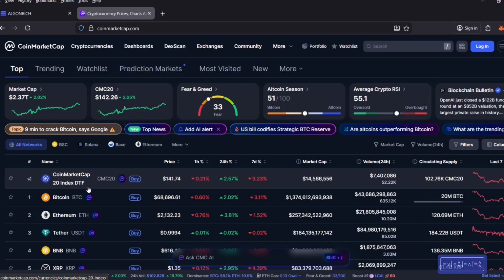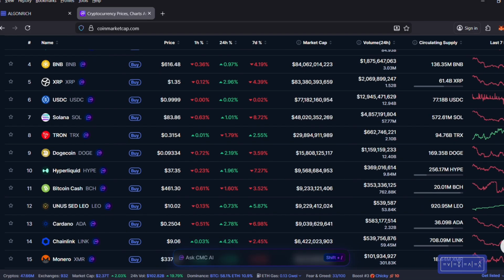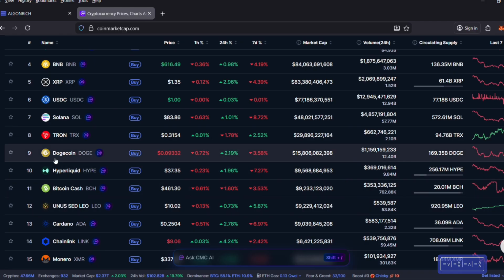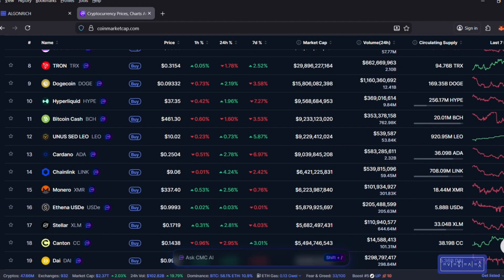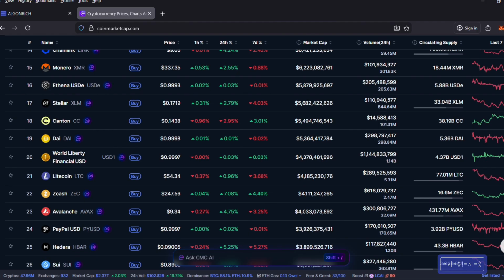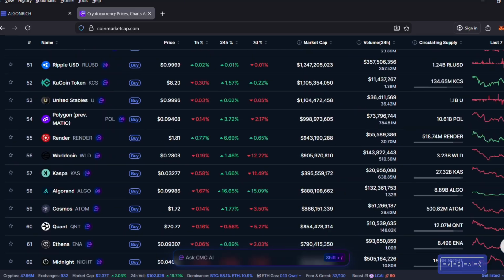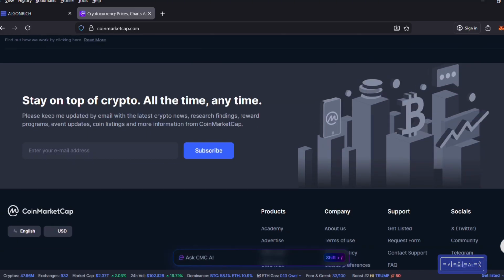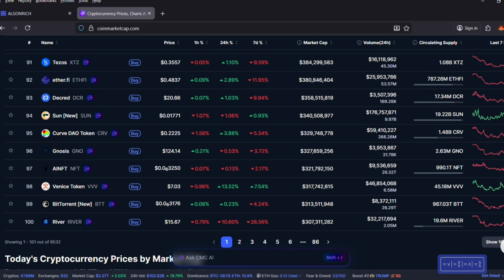So we go back to CoinMarketCap. The first token you see here is CoinMarketCap's own coin, launched for their website. So it's on top, but the rest are the main tokens. Here we got Dogecoin, Cardano, which is number 13, and Chainlink, number 14. So these are the top ones, the old school, solid projects. And you just keep going down.